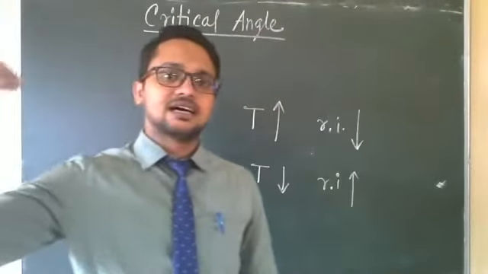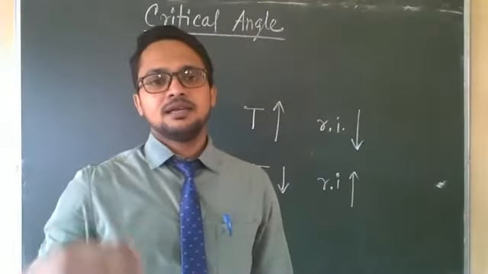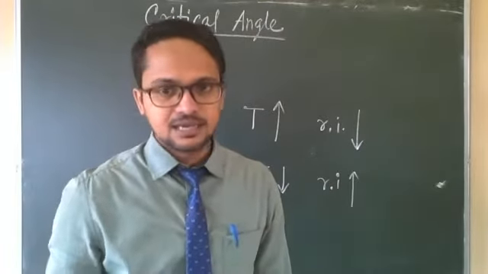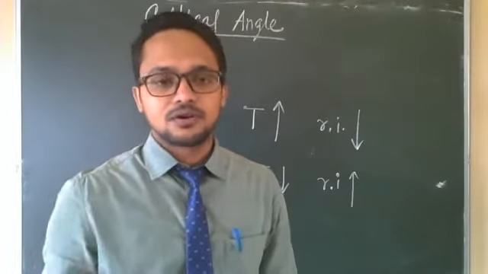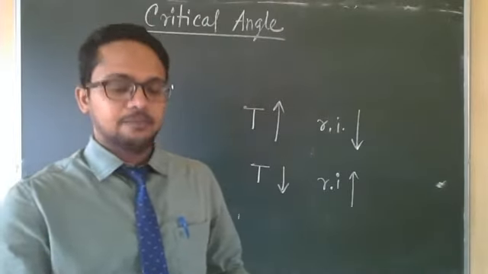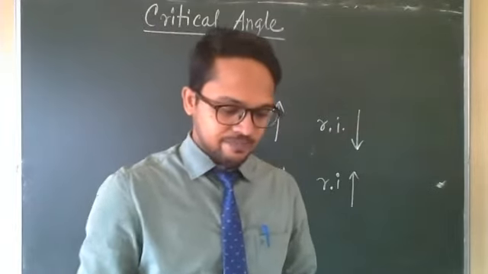For different layers of air, due to the change in temperature, the refractive index becomes different, and for that reason the star appears twinkling in the sky.